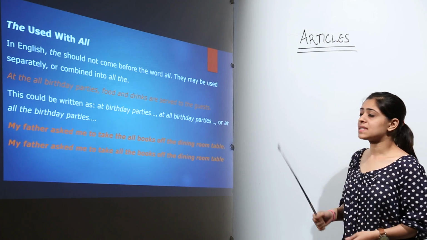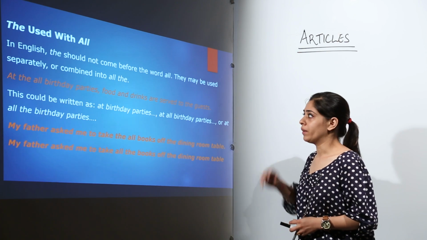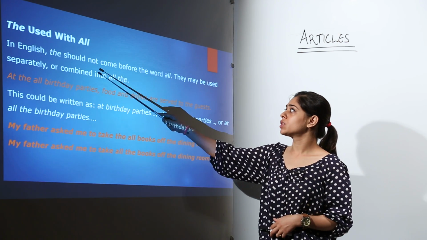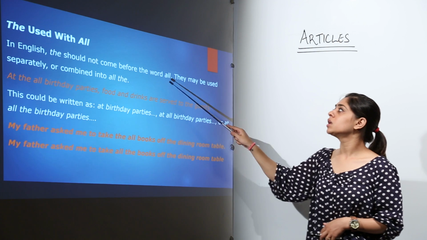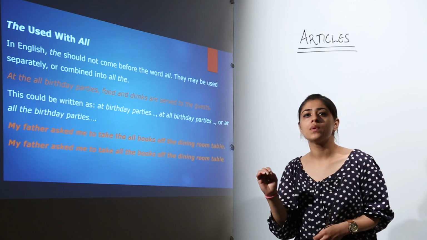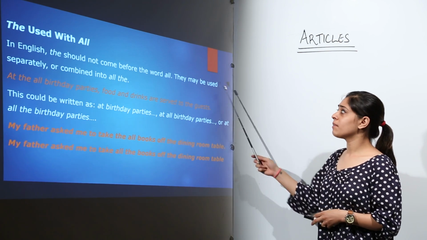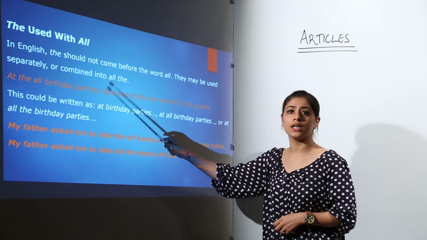Now moving on, there's another rule of using the. It is clubbed with the word all. Now in English, the should not come before the word all. Remember, we learned that the word is always followed before a noun or an adjective. So they may be used separately or combined into all the.